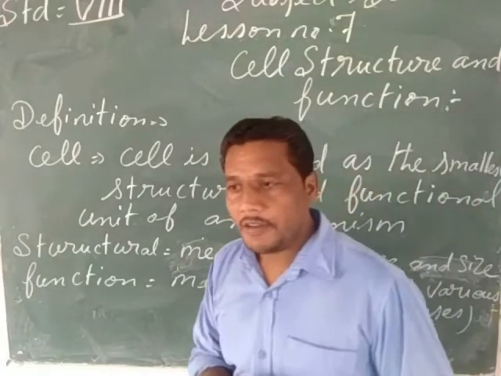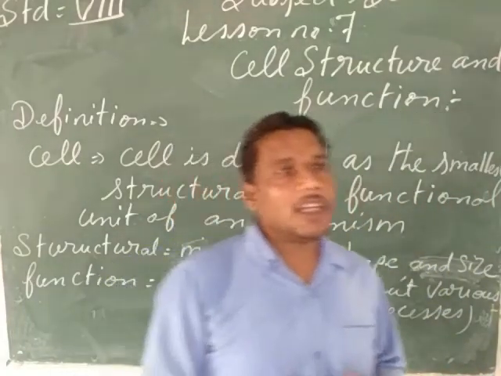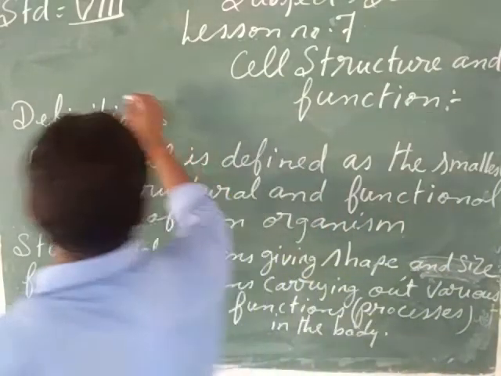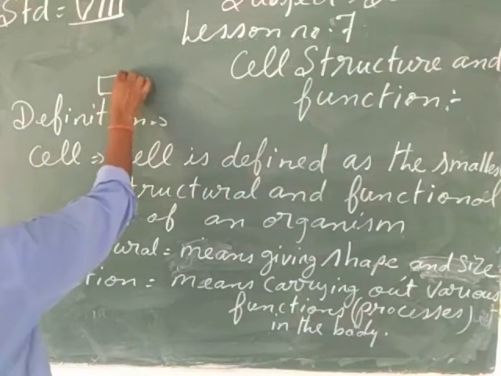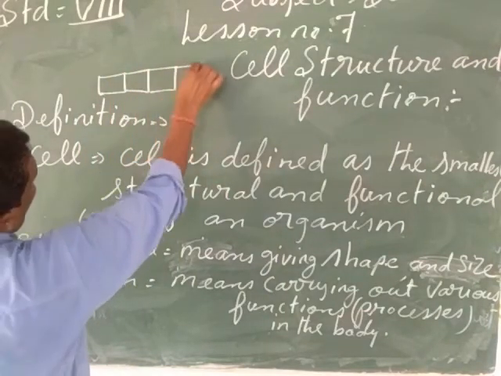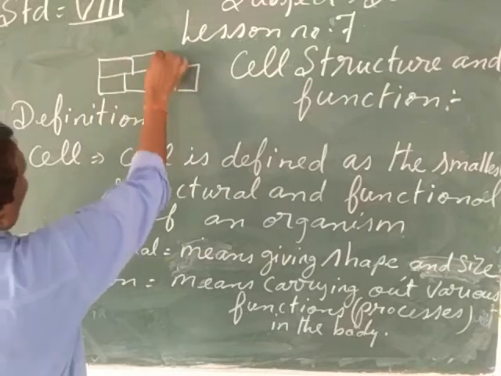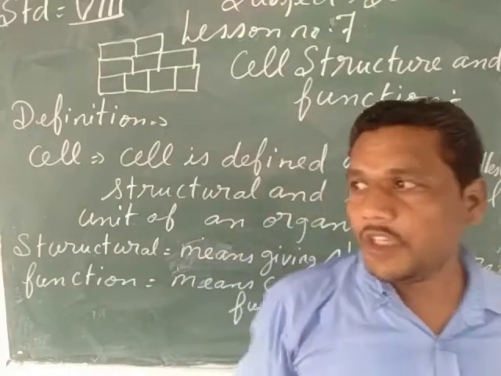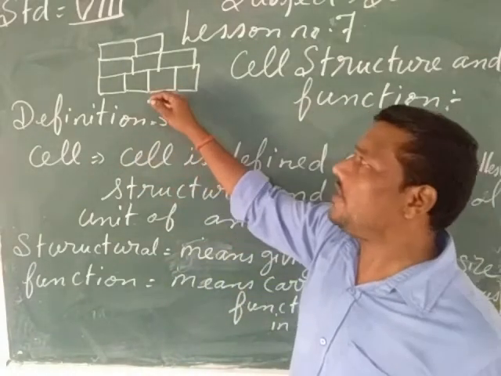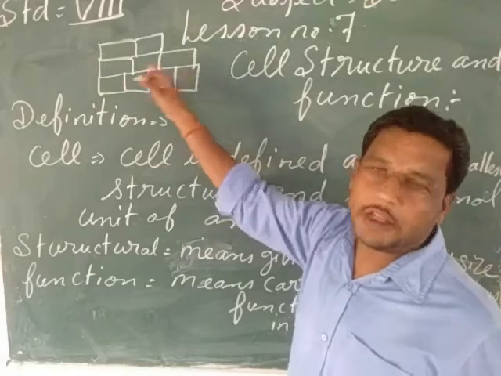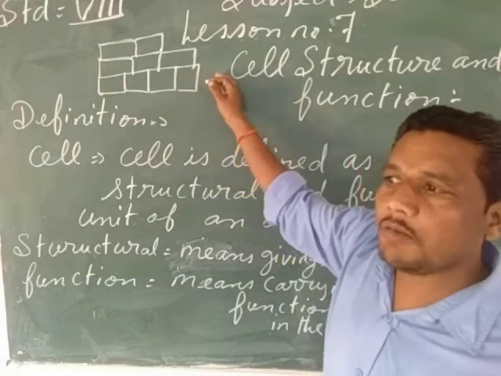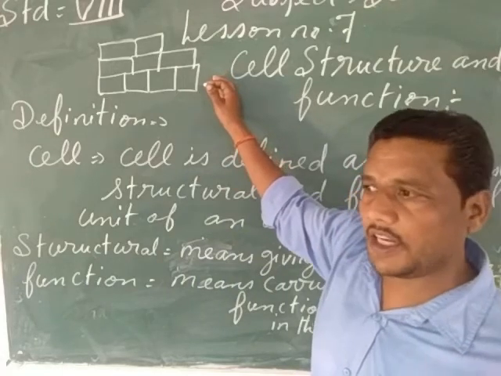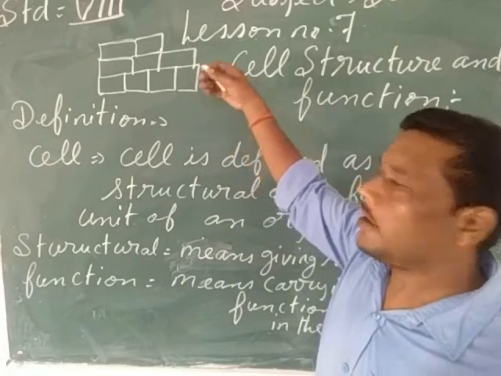Now let us see, my child. Whenever any house is being made, for the building of the house, we require bricks. These bricks are placed one upon another, and the whole building is created. Suppose we are making a house, we need bricks. When these bricks are arranged one upon another, the wall of the building is made, and ultimately when all the other materials like cement, sand and iron are added, then the whole building is made.